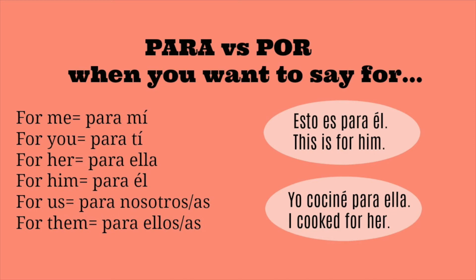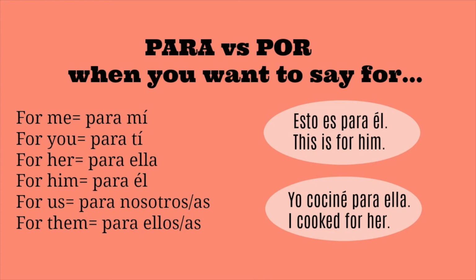So it's important to know that whenever you're going to say "for" another person or for another pronoun, you're going to use para, especially if you're saying this is for him, this is for her, I did this for you, right? So let's take a look at these sentences on the side. You have "Esto es para él." This is for him. "Yo cociné para ella." I cooked for her. So if you notice in both examples, you're either giving something for someone else.